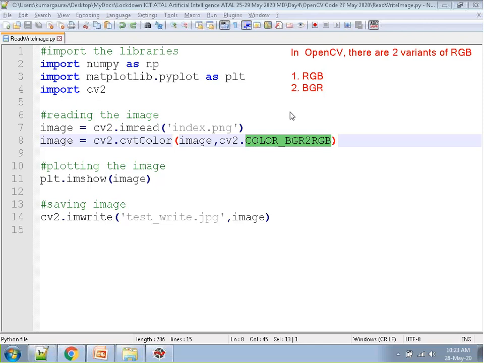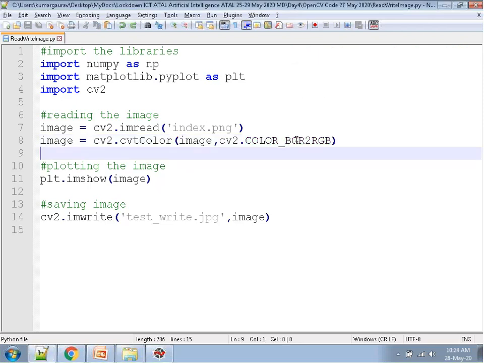If we are taking the BGR color format in OpenCV, the highest priority, the highest intensity, is allocated to blue, then green, then red. That's why we use this cv2.COLOR_BGR2RGB conversion. Now we want to reverse it, so that the highest preference is given to the RGB color format, which is the traditional format.